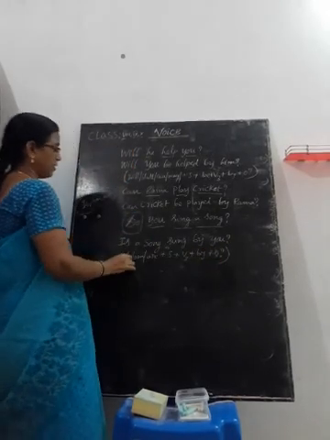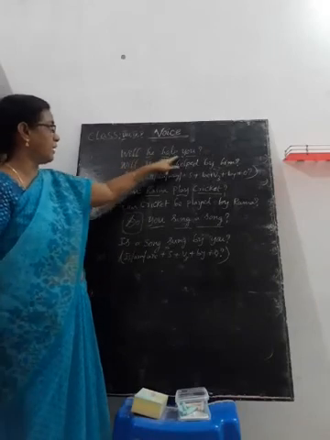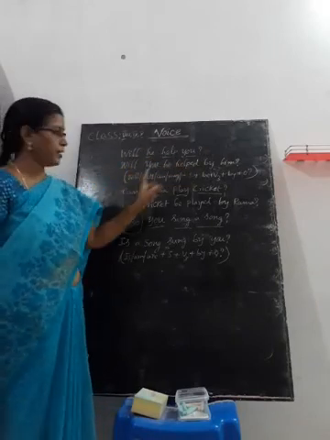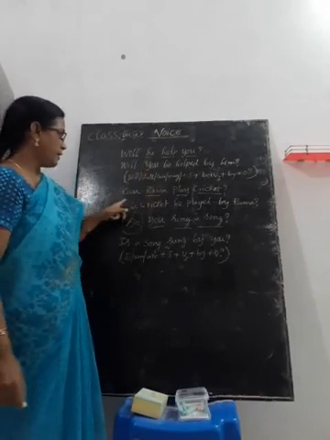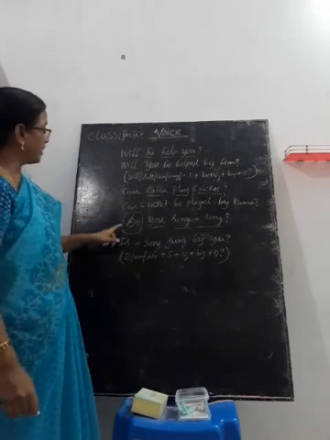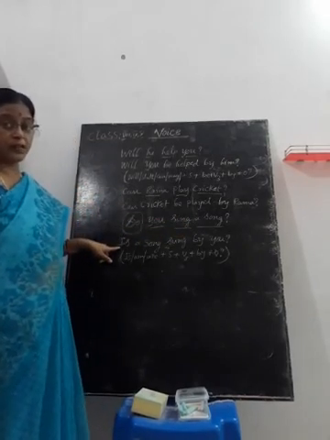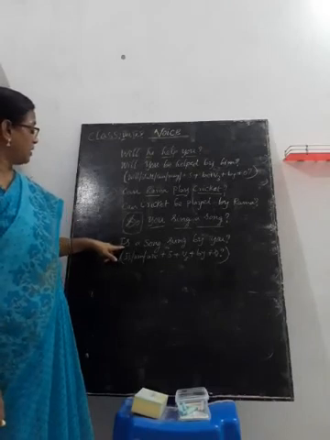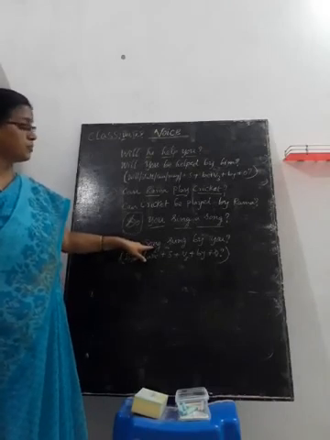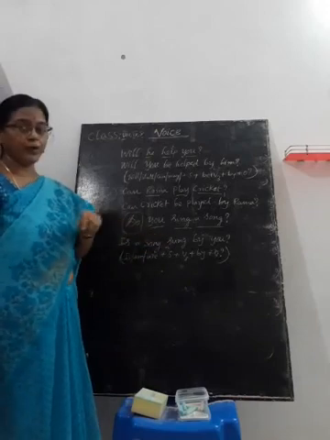This is another model. Here we have to begin with this same helping verb. Will he help you? Will you be helped by him? Can Rama play cricket? Can cricket be played by Rama? That is one model. Here, do you sing a song? So we have to select one among these three present tense be forms. Here I have taken is because the subject is singular, a song. So is a song sung by you.